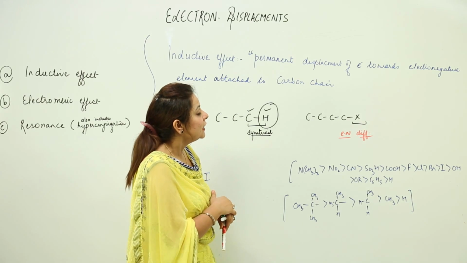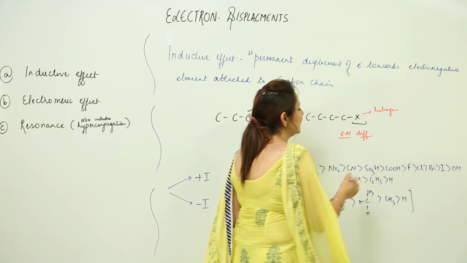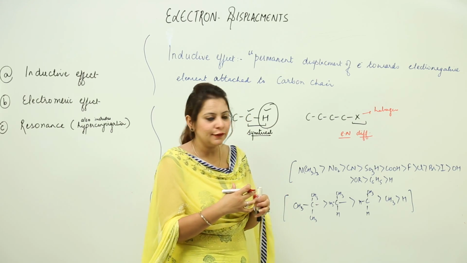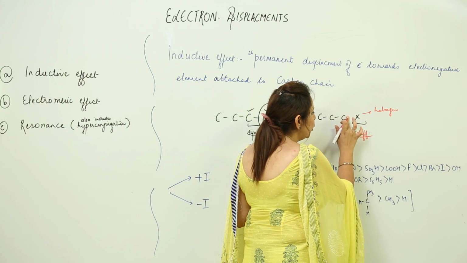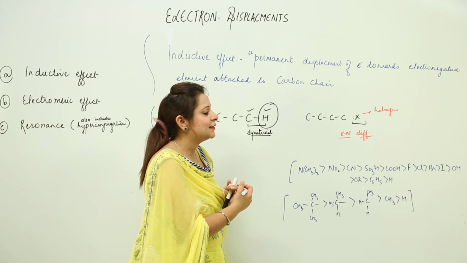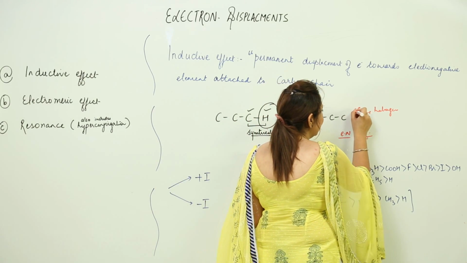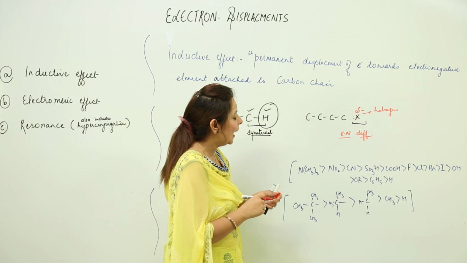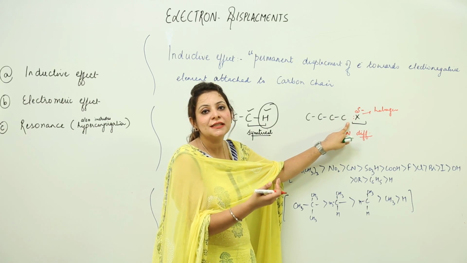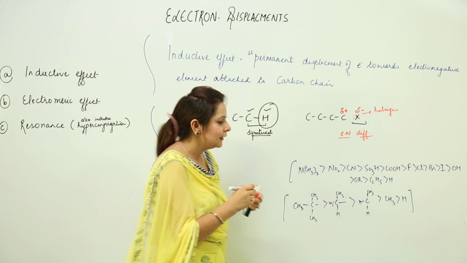Let's say this X is a halogen. Halogens are electronegative compared to carbon. So being electronegative in nature, it will attract the shared pair more towards itself. As a result, the electron density on X will increase and it will acquire a partial negative charge. Now the shared pair has gone away from the carbon atom, so its electron density decreases and it will acquire a partial positive charge. I think you got it. Again I will explain.